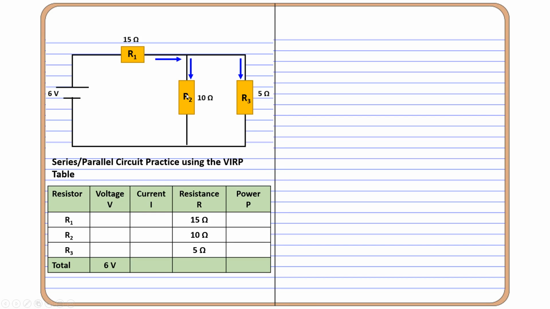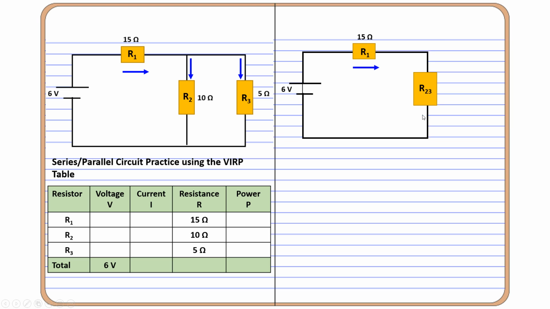In this circuit, R2 is in parallel with R3 and R1 is in series with the rest of the circuit. This is our second series in parallel type of circuit, and I'm using the VERP table to calculate the current and the voltage on each resistor. Let me start by combining R2 with R3 because they are in parallel and redraw this circuit.